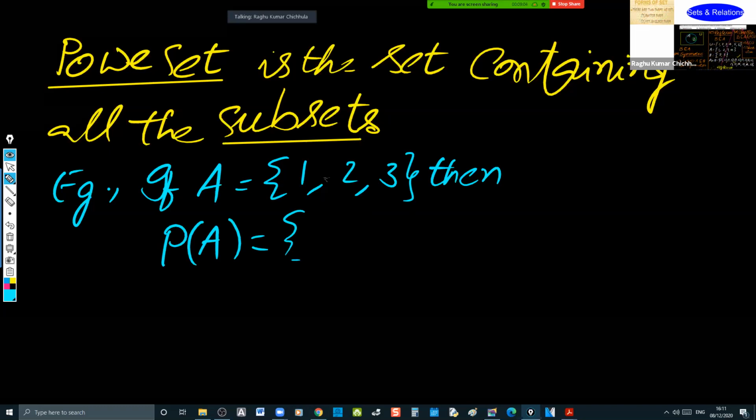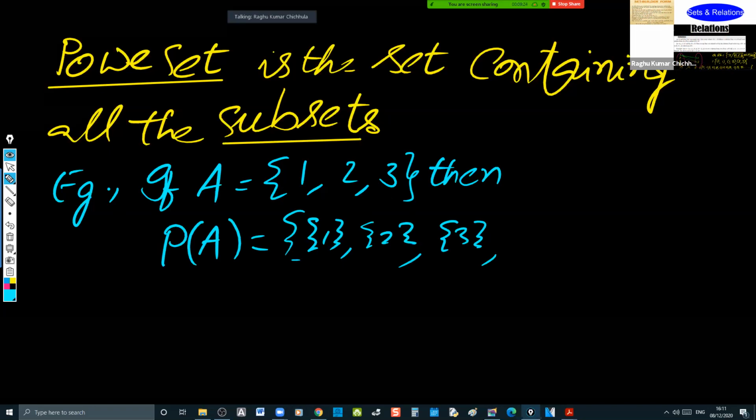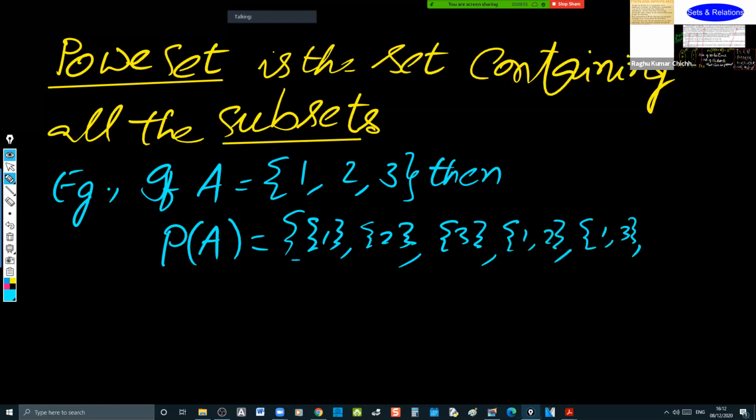What I mean to say, let us take singleton sets. What does singleton set mean? {1}, {2}, {3}. There is only one element present here. Then {1, 2}, {1, 3}, {2, 3}, {1, 2, 3}, and φ.